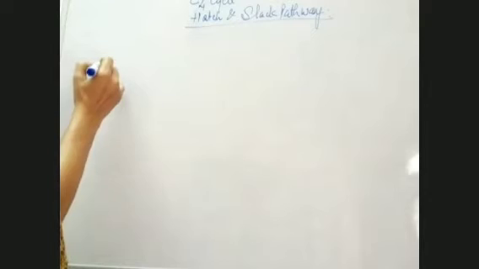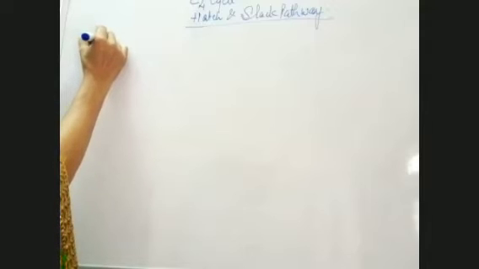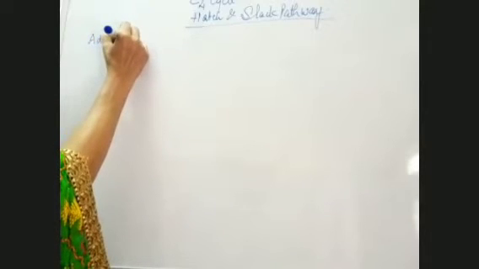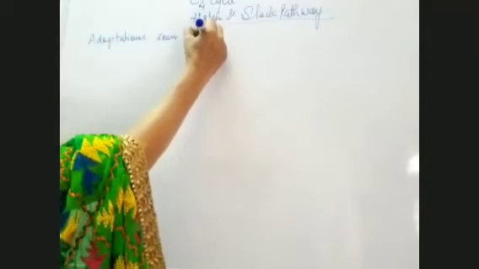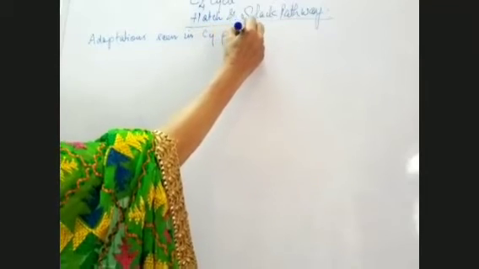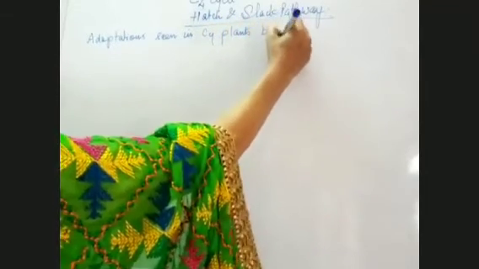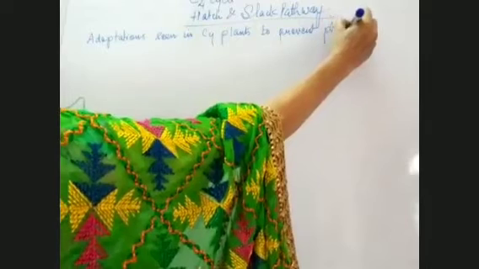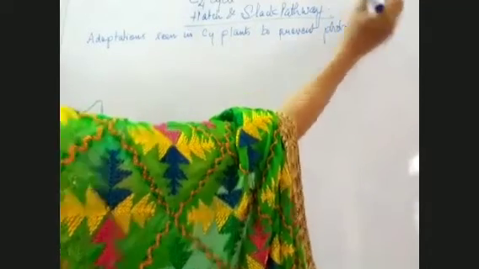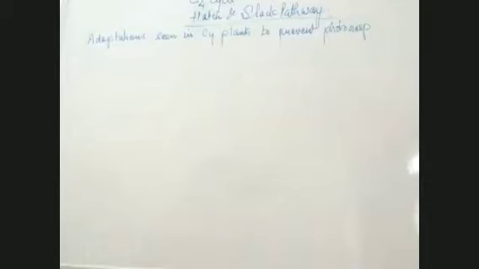So yesterday I told you that the C4 plants have developed certain adaptations to avoid this process of photorespiration. So the adaptations seen in C4 plants to prevent photorespiration. I'm just writing RESP, to prevent photorespiration.